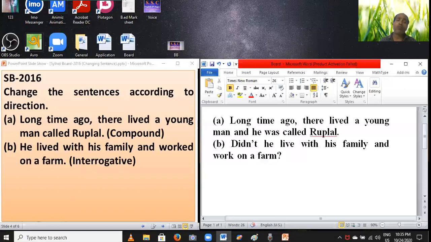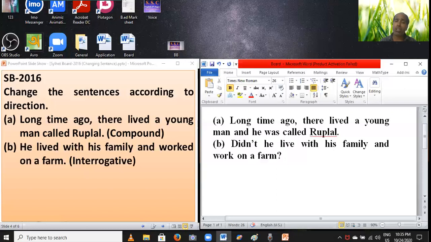If you find B1 plus S or ES, you have to bring "does" and cut S or ES from the principal verb. If you find B1, you have to set "do". Dear students, if the sentence is affirmative, you have to change into negative; if it is negative, you have to change into affirmative.